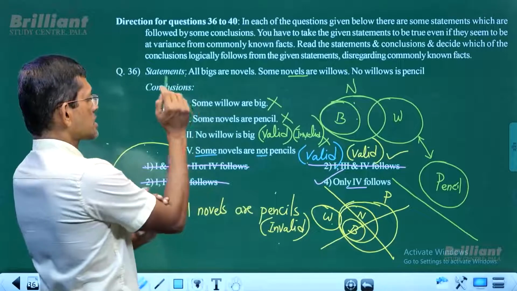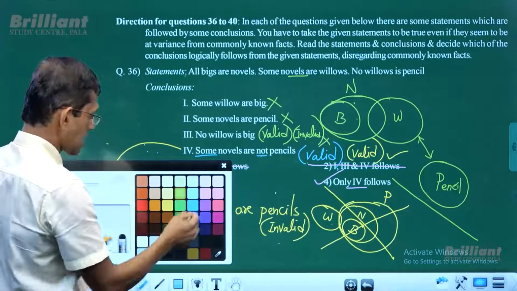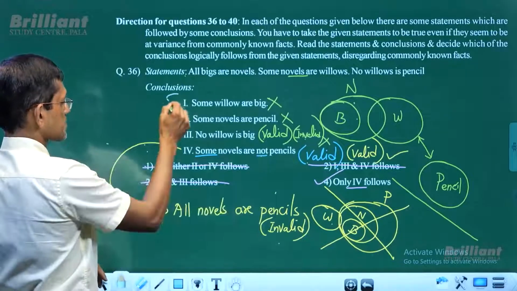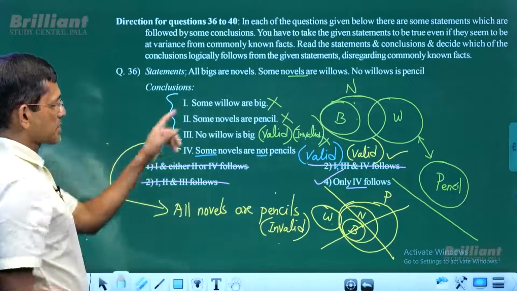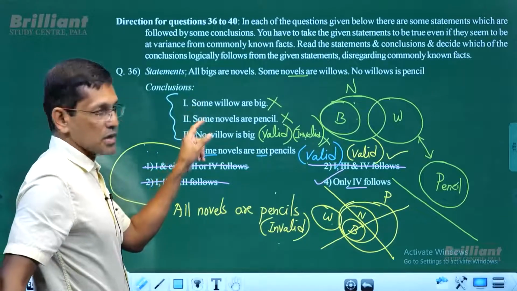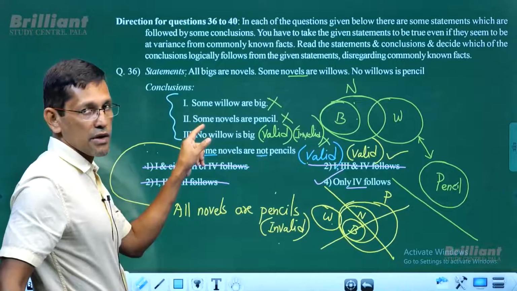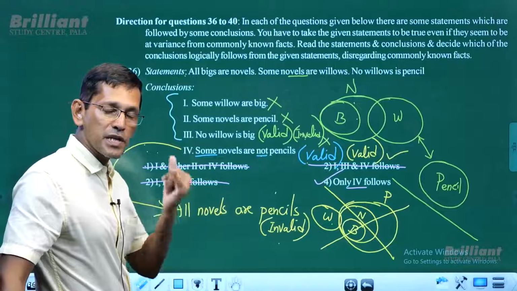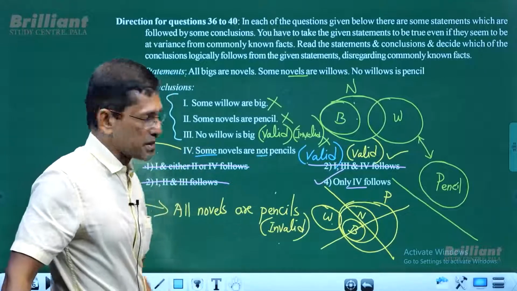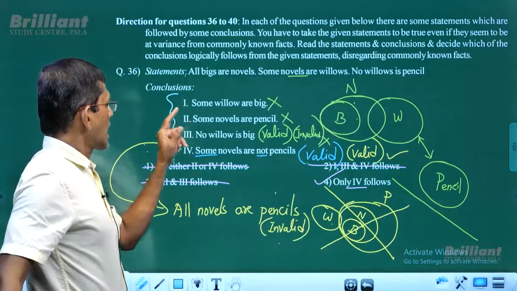So in this case, is there any either-or pair between these three conclusions? Let me mark those three conclusions here. Any either-or pair between these three. If you take 1 and 2, these both are some conclusions, right? So between these two some conclusions, we cannot have an either-or pair. For an either-or pair, we need to have what? Negated pairs. So 1 and 2 doesn't work. 1 and 3.